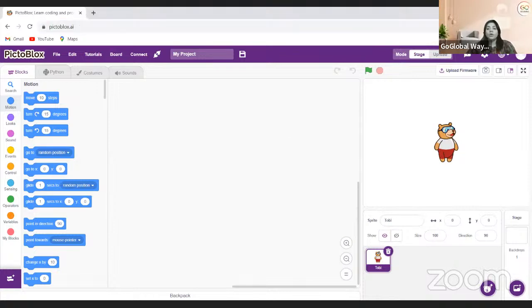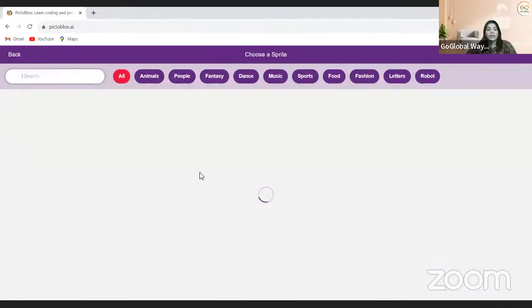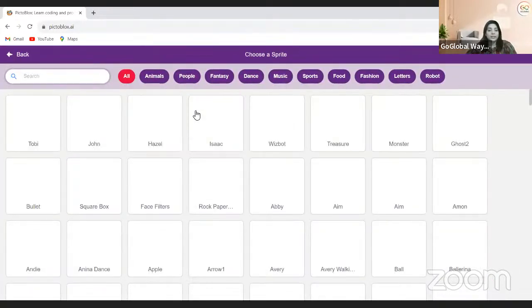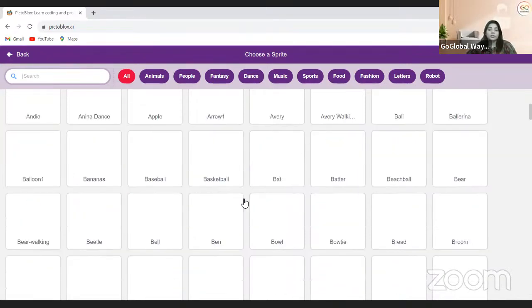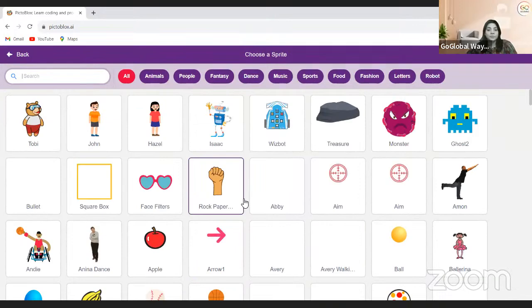So in the beginning of the project, there is a character. Let me come to the sprite section, and here we have a lot of characters. Instead of the cat, you can take your favorite character. So let's wait for my characters to come.